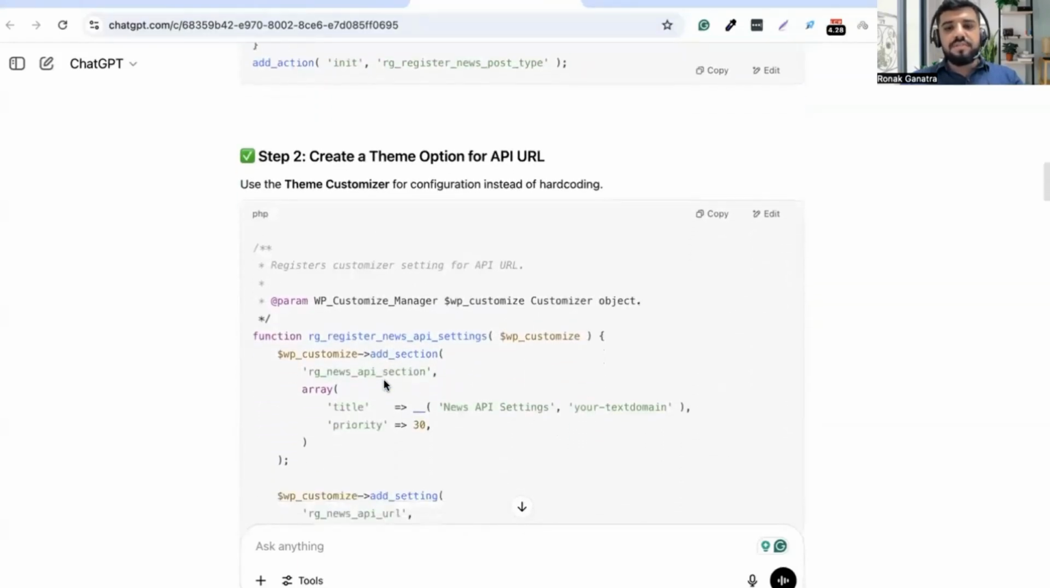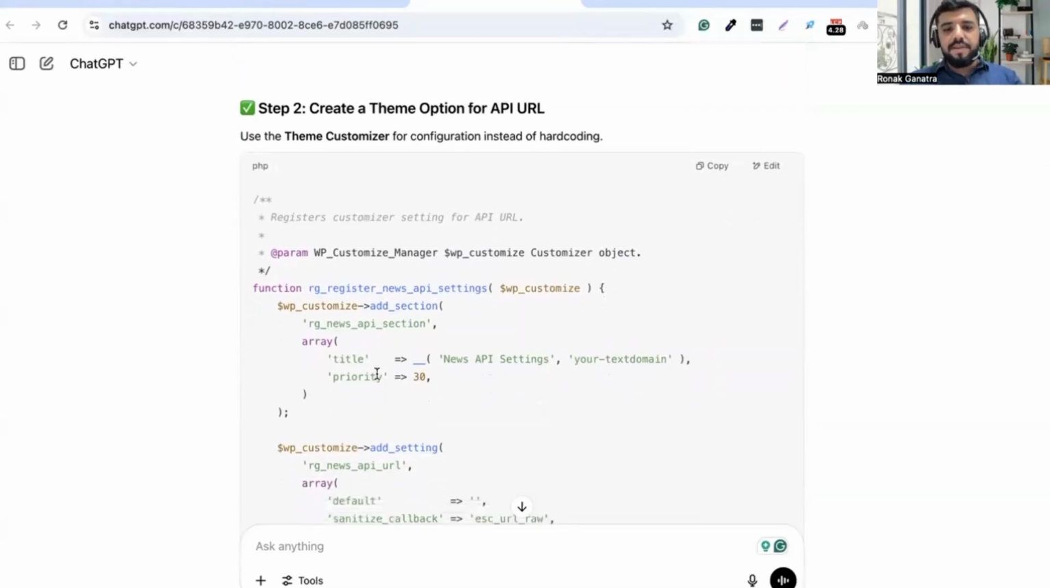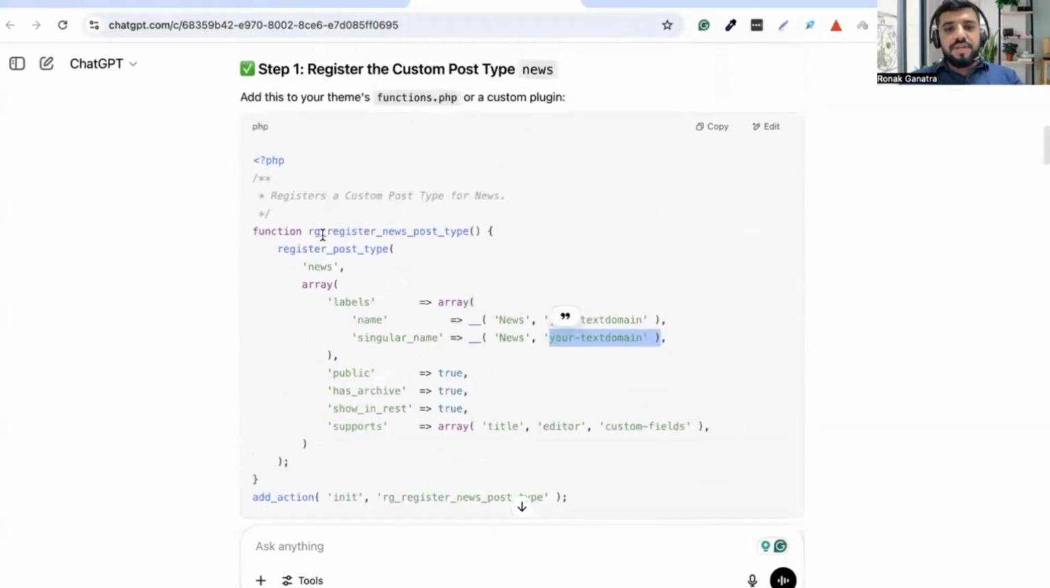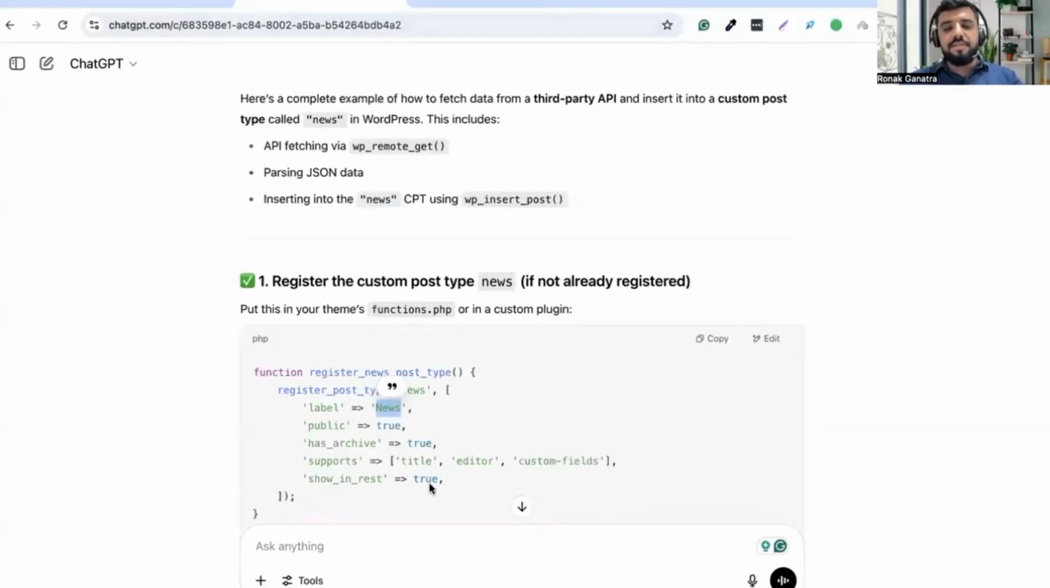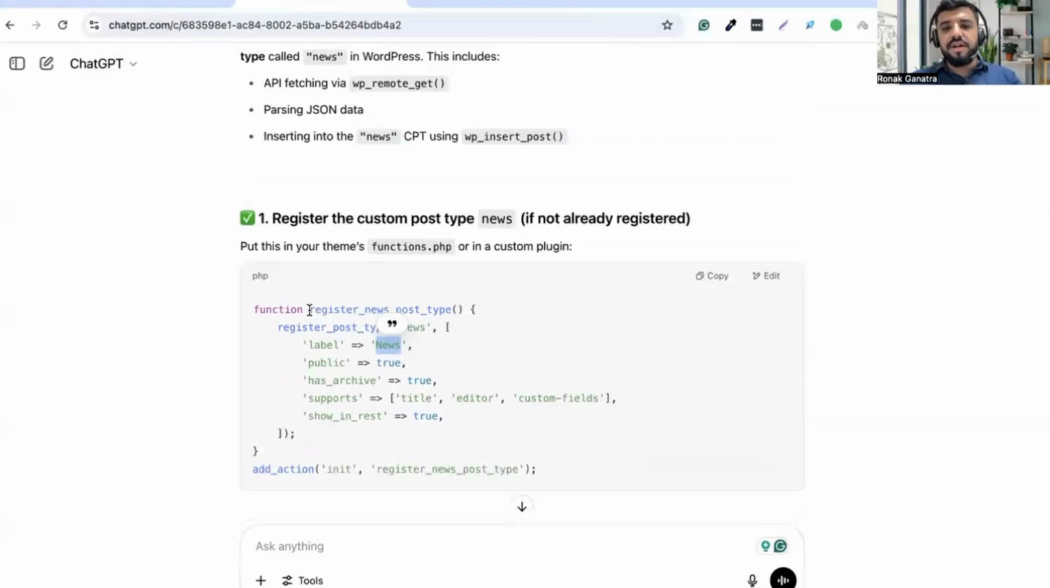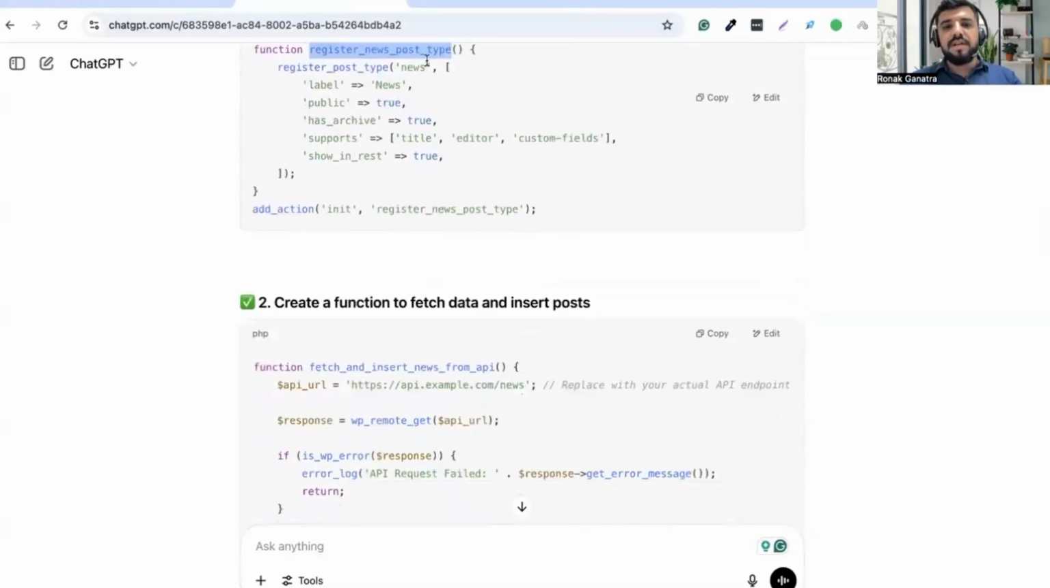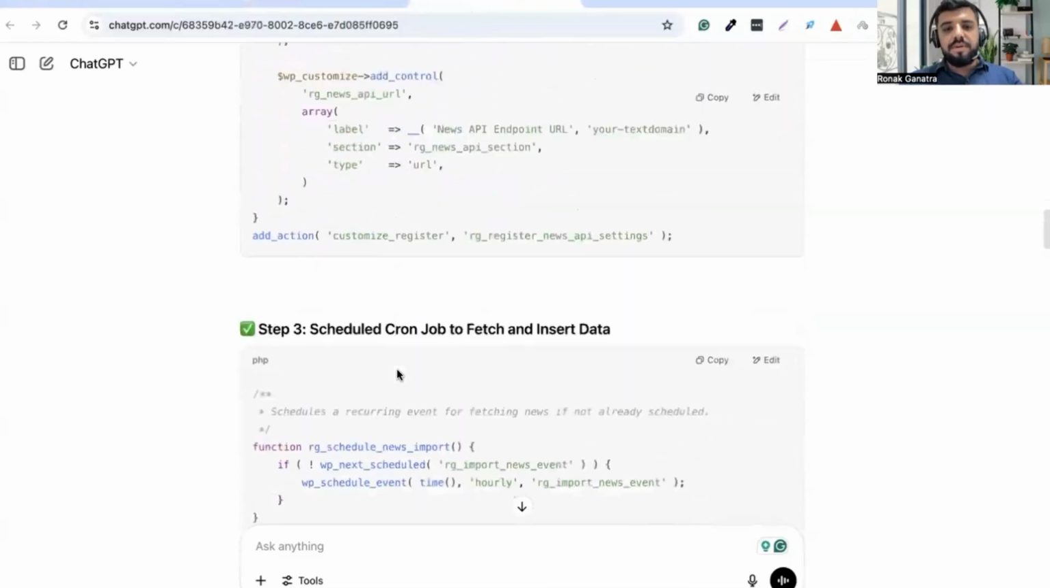Create theme options. As we mentioned, we do not want to hard code anything. So here it created proper theme options for the API, so that we can change the API anytime using the WordPress admin. If you see, it added the prefix as well, like rg underscore wherever needed. We didn't mention it, but it added the new function prefix, right? So this is the difference between prompts.